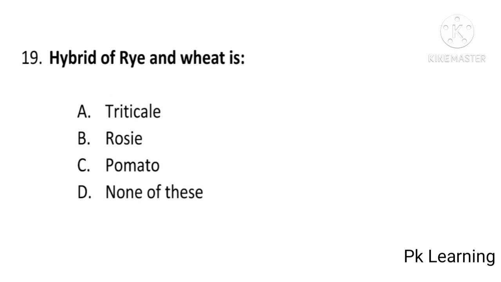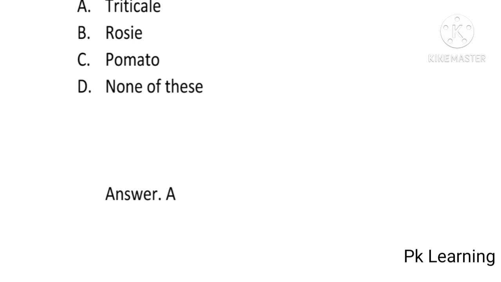And next question is, hybrid of rye and wheat is triticale, rosy, pometro or none of these. And answer is A, triticale. Hybrid of rye and wheat is triticale. A is correct option.